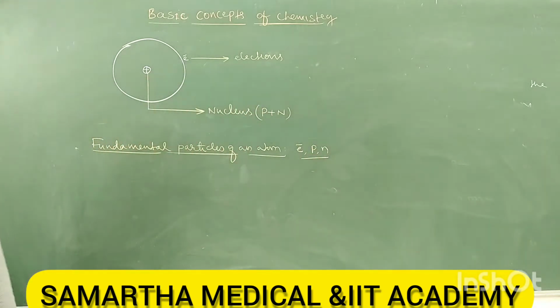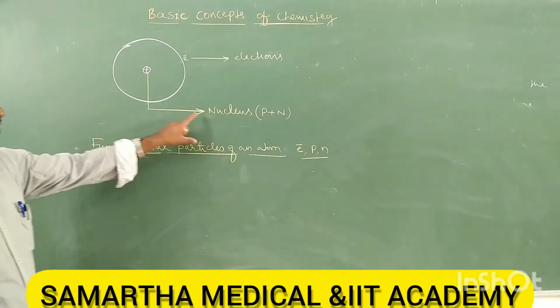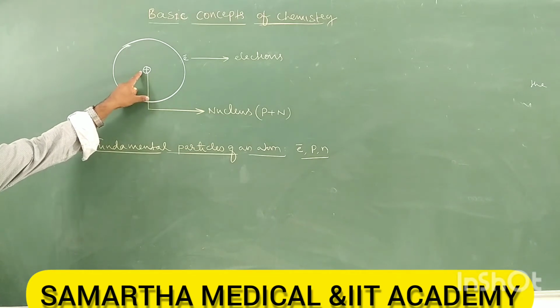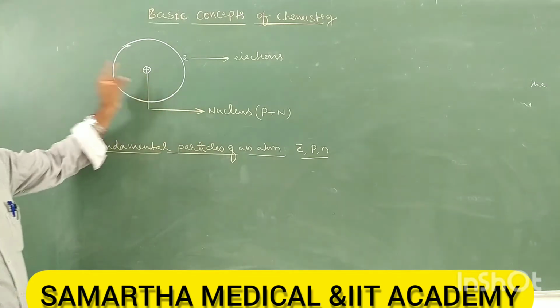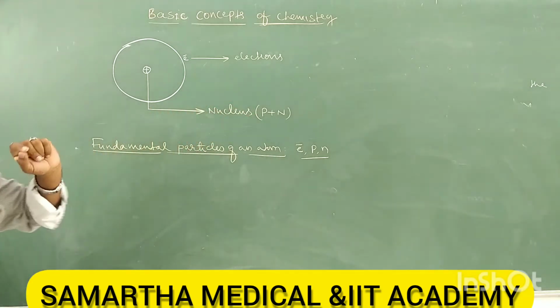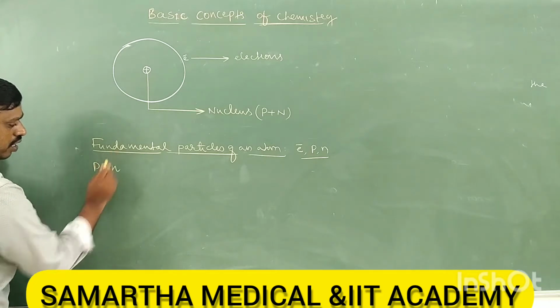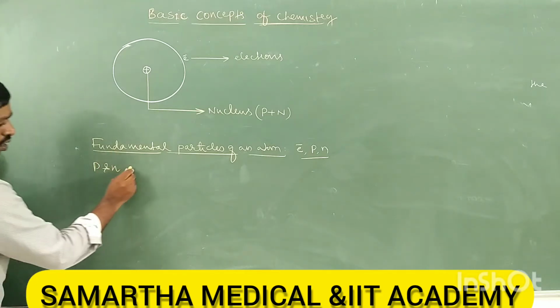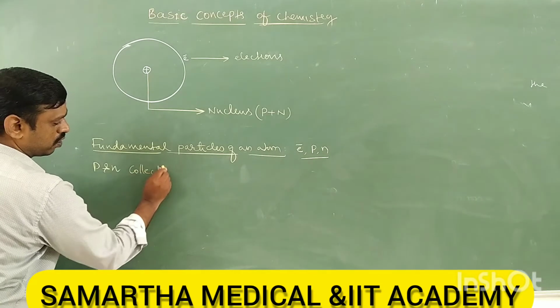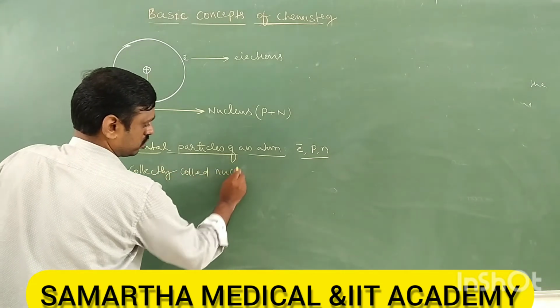Then where are the proton and neutron present? In the nucleus. Therefore proton and neutron, P and N, are collectively called nucleons.